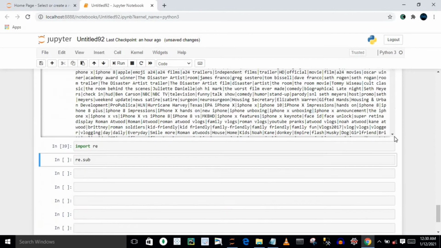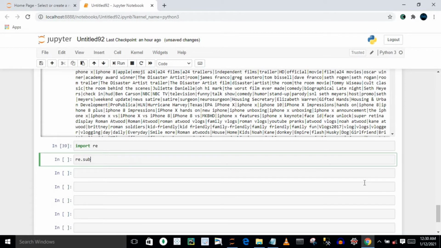So I'm going to call re.sub, and here I'm going to say apart from a to z and capital A to Z, whatever I have, just replace it with a space. That is the exact meaning of all these things that I have mentioned over here. After it, I have to say on which data I have to perform this. I have to perform this exactly on tags_complete. Let's say I'm going to store it in tags.